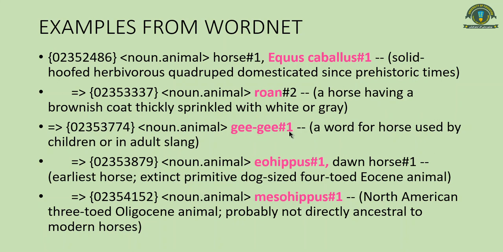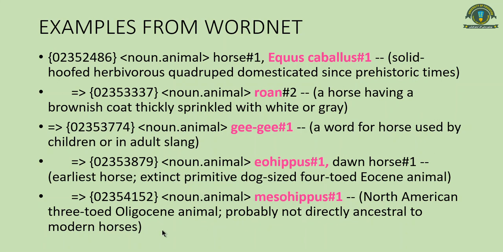Now see gigi, another hyponym, a word for horse used by children or in adult slang. Now it is a word. Now see eohippus, dawn horse, or earliest horse, extinct primitive dog-sized four-toed animal. Now look at this last one: North American three-toed Oligocene animal, probably not directly ancestral to modern horses.